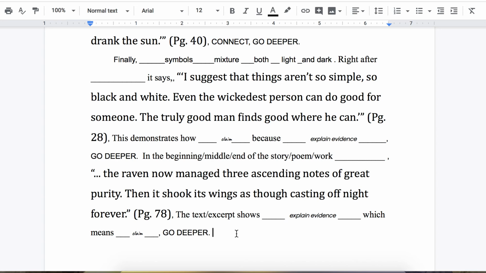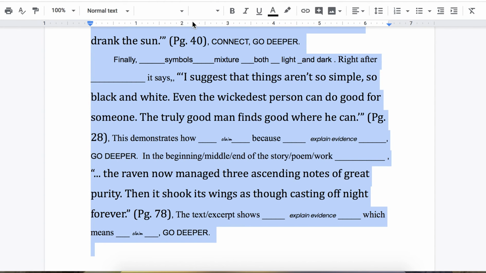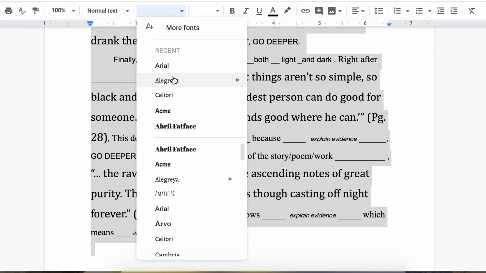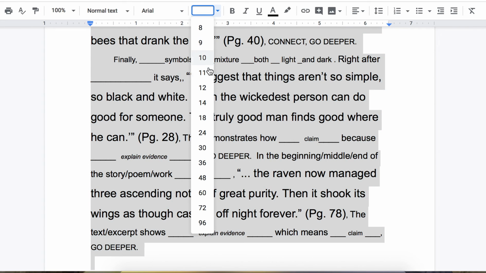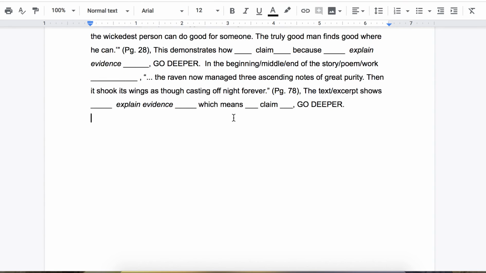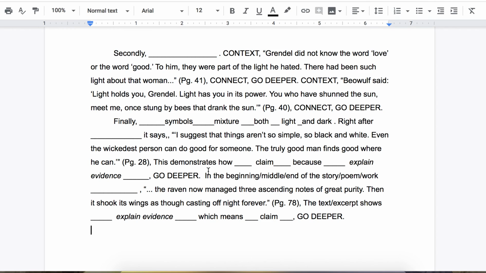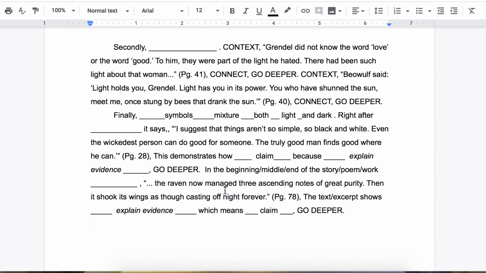Of course, when you're all done, you want to make sure you do Control A, make sure everything is in the Arial font, and make sure it is 12-point font, and then it will all look good. Okay? And I will come back later on, and we will work on our conclusion, which is super exciting.